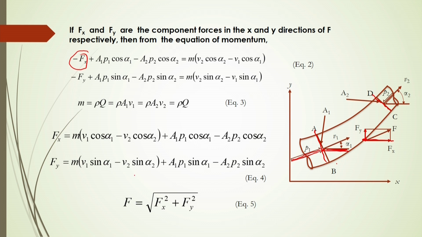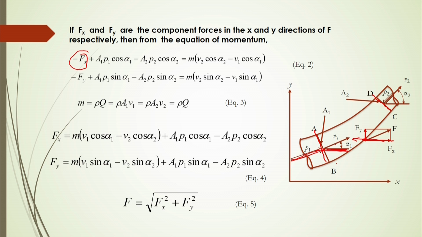In this direction, the momentum will be acting opposite to the fluid motion by this surface. So, minus f x will be acting in this direction, minus f x plus what will be the other forces acting over this surface here. It will be A 1 P 1, P 1 is the pressure at this point, into cos alpha. Why?